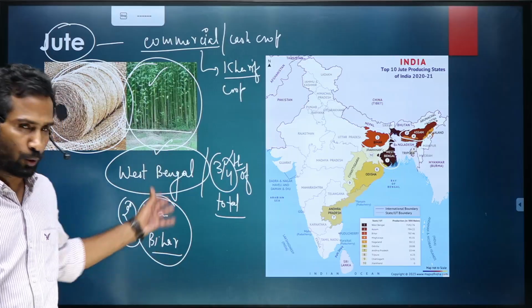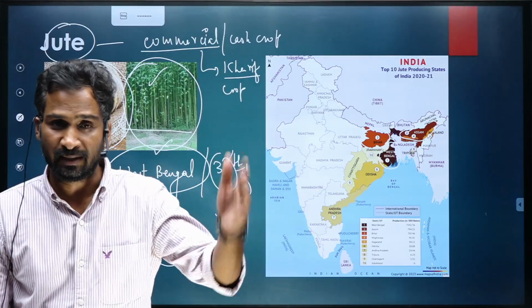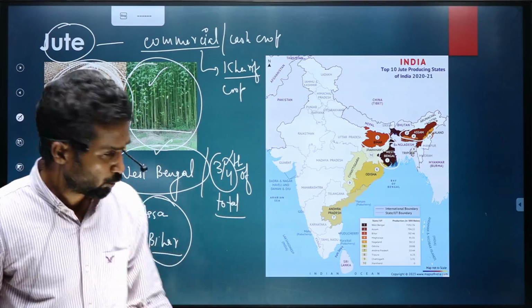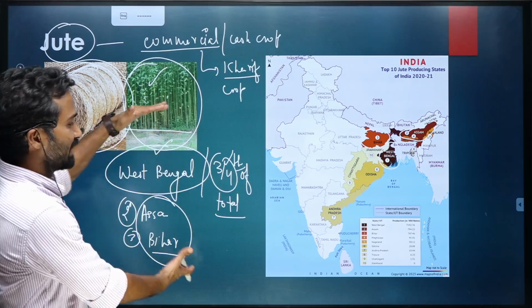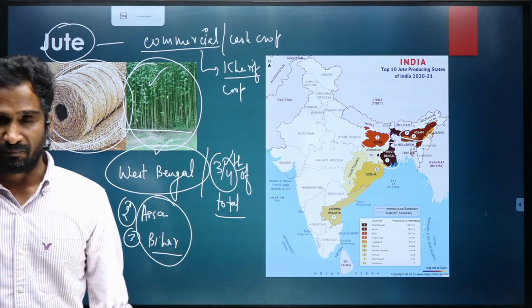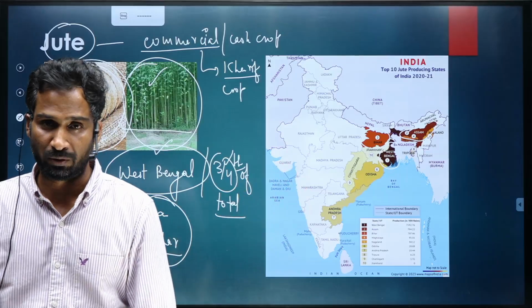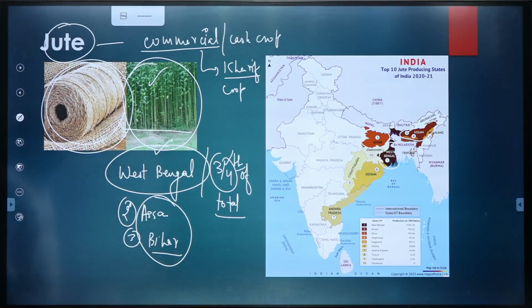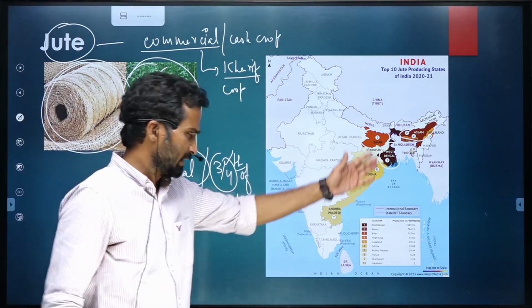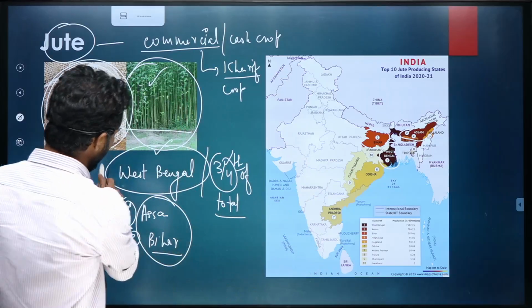So if this was a very close case I would have said that these are the leading producers. But do remember West Bengal because there is a significant gap between the other states and West Bengal in terms of production of the jute. Okay, over here you can see the map, the other states, but do remember these three.